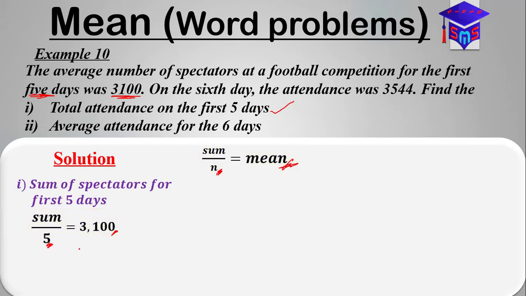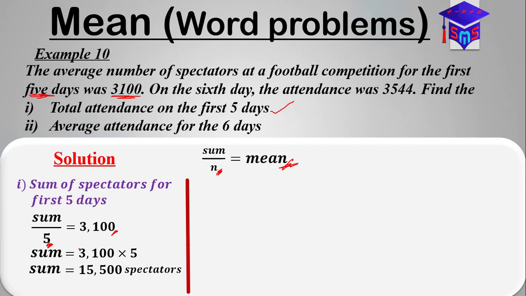When you solve this, you'll get the sum to be 3,100 times 5, and that should give you 15,500 spectators. What it means is that for the first 5 days, the total number of spectators was 15,500, and that is what the first question is asking: the total attendance on the first 5 days, which is 15,500.